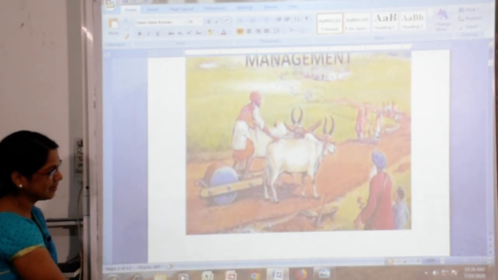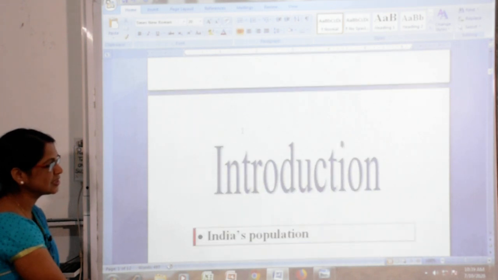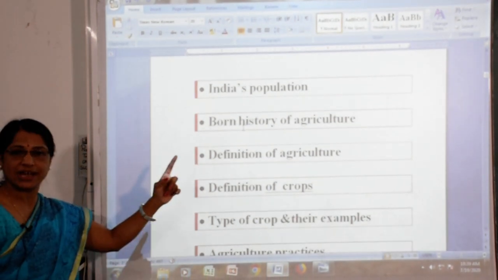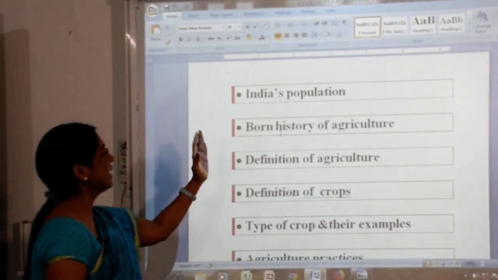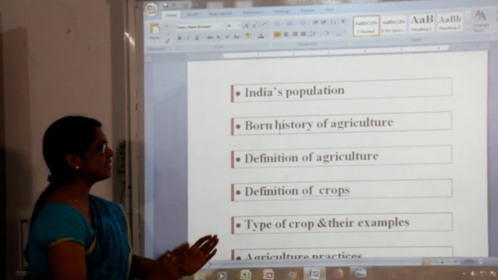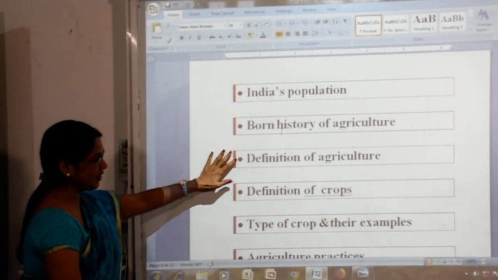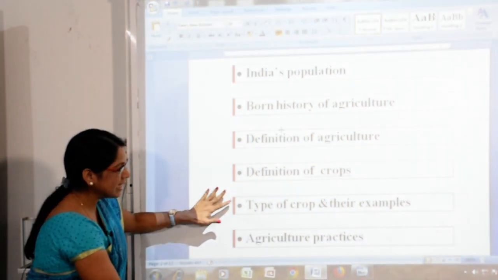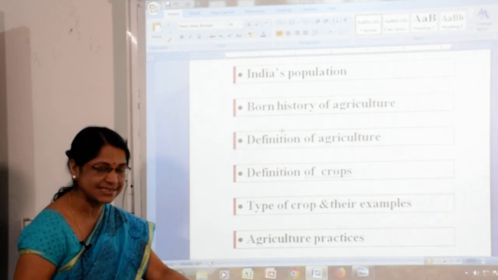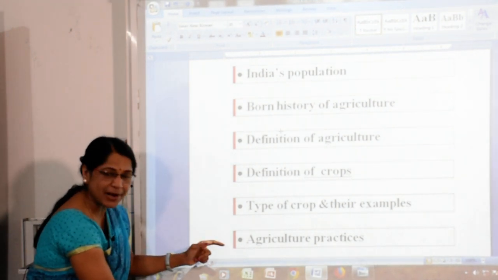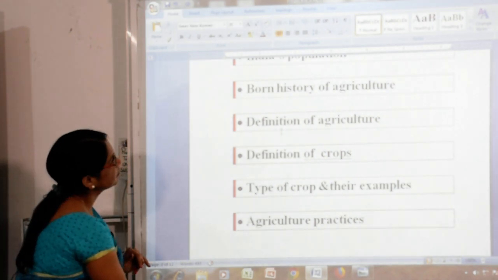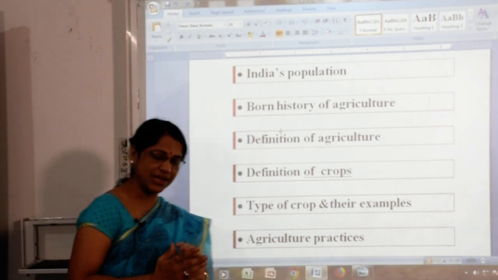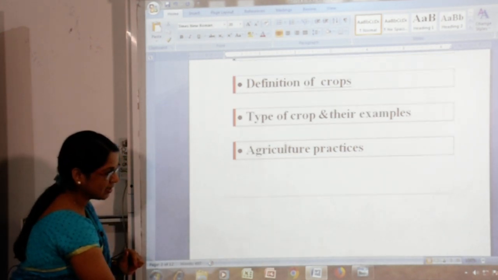Yes children, first I want to give you the introduction. Today I am going to explain India's population, the history of agriculture, the definition of agriculture, the definition of crops, types of crops and their examples, and agriculture practices. So first, children, I am talking about India's population. Do you know, children?